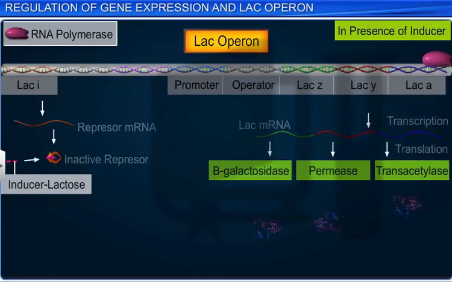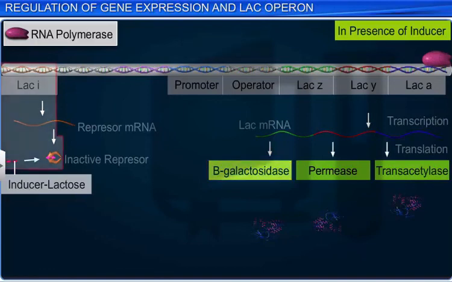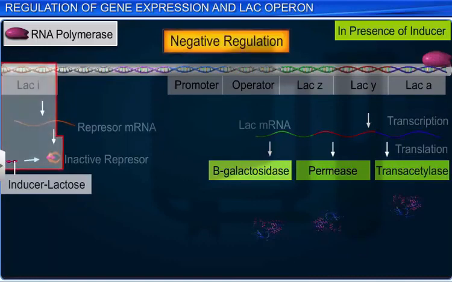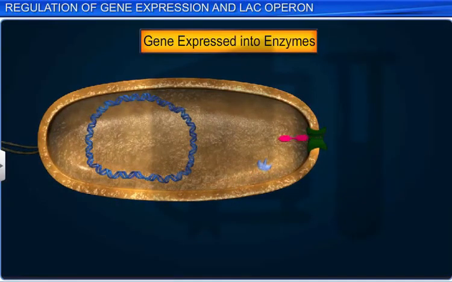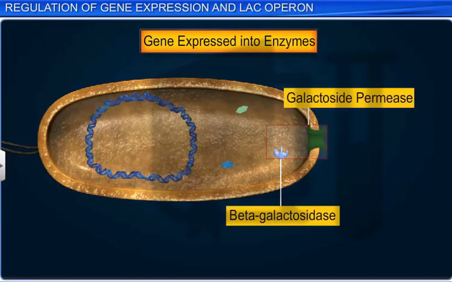Thus, regulation of the lac operon is an example of regulation of enzyme synthesis by its substrate, that is, synthesis of the enzyme beta-galactosidase by its substrate lactose. This regulation of the lac operon by the repressor is called negative regulation. In this way, the lac operon demonstrates how gene expression is regulated in an organism.